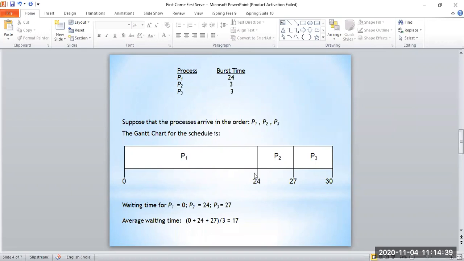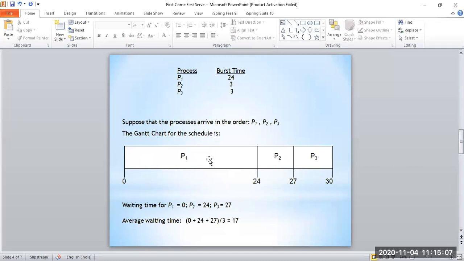That means we can understand that process P1 holds the CPU for 24 seconds, and after P1 completes its burst time, it will move out of this ready queue, and it will go to some IO queue, or some IO interrupts, or it will complete its execution.